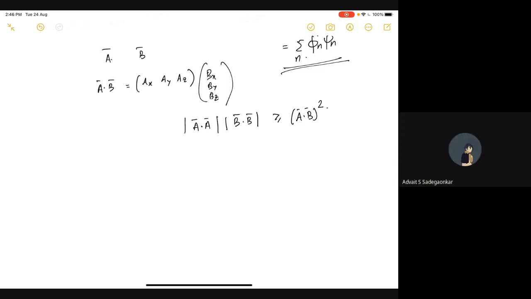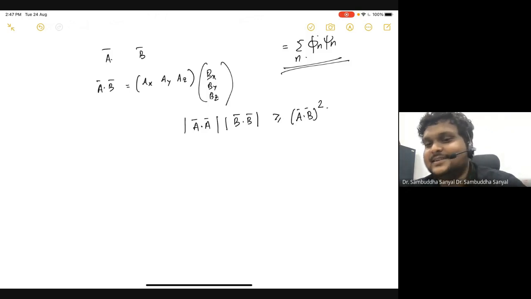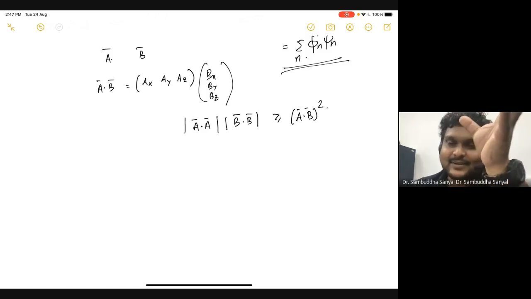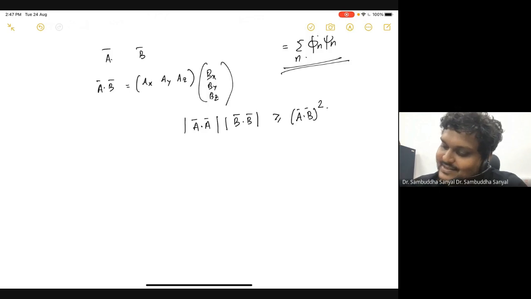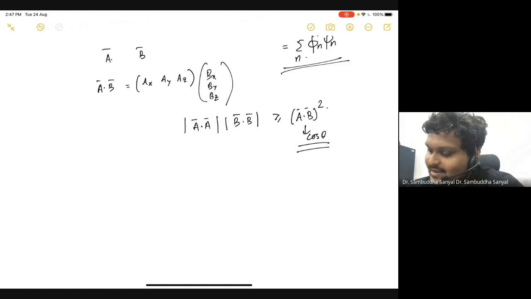A dot product represents the projection of a vector on another vector, right? So A dot A will give maximum projection of A on A. B dot B will give maximum projection of B on B. But A dot B cannot give the maximum projection on B until and unless both are the same. Correct. That is very nice. That is a very physical way of saying it. And there is a comment that it is the cos. The mathematical way of saying it is cos theta, but the physical way is what Advait said. This guy has a cos theta, and cos theta must be less than or equal to 1. That's the mathematical way. And the physical way is to think in terms of the projection, a visual way.